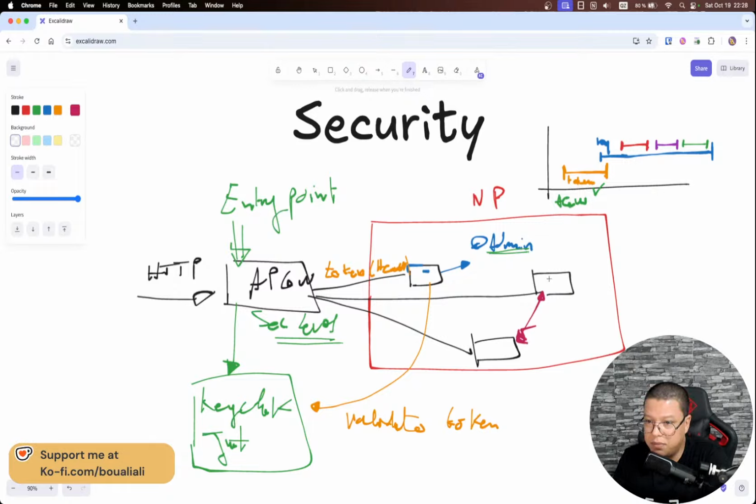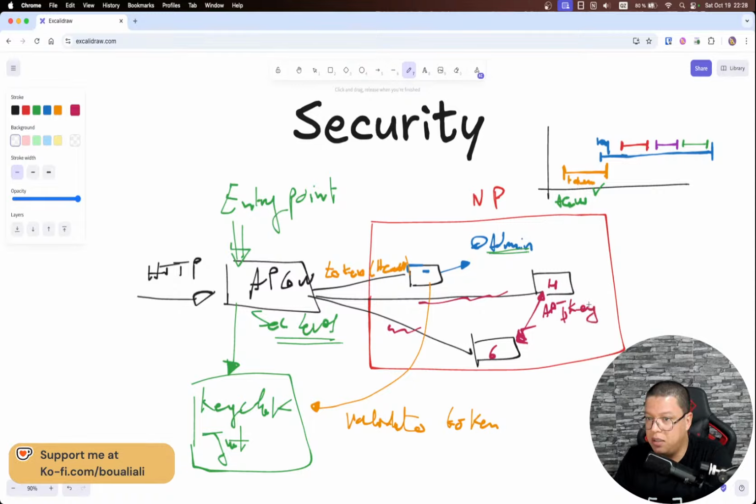Let's say microservice 4 needs to communicate with microservice 6, but these two microservices communicate only internally. They are not on the API gateway level. Here we can implement security that is not JWT token based, but based on some API key.